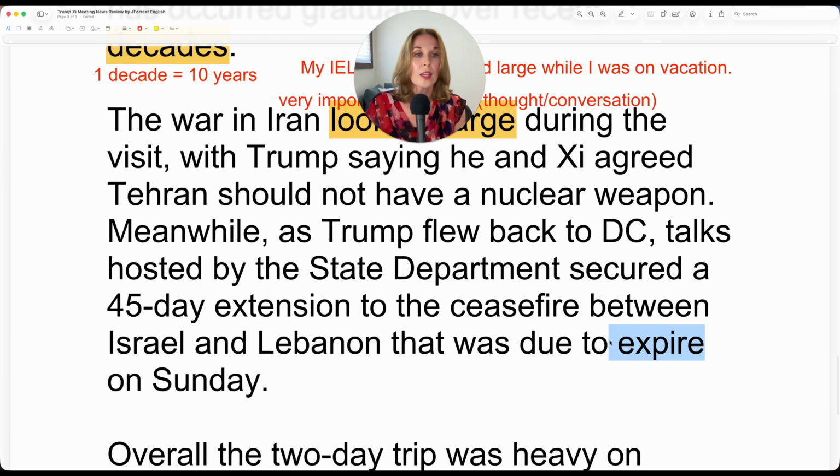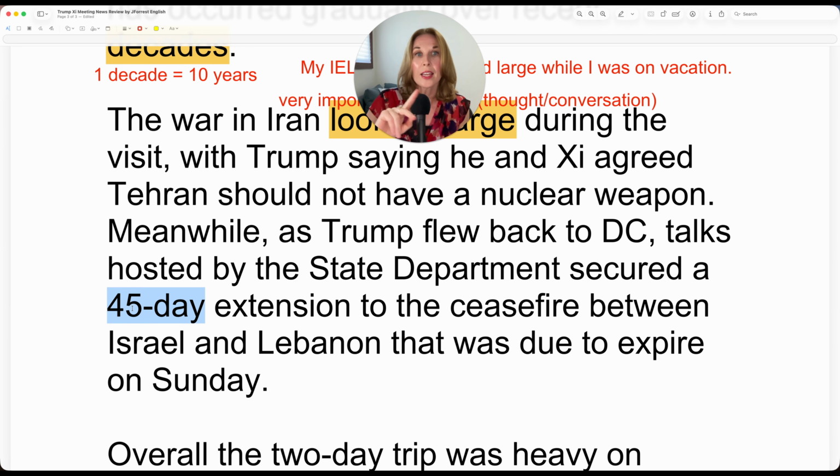So here they're using expire as the verb, not expiration, which was the noun form. But same thing. Before they were talking about a trade truce, now they're talking about a ceasefire. So an agreement where Israel and Lebanon say, we will not fire. Cease means stop. We will not fire. So that's the agreement. But they successfully obtained a 45-day extension. So if it were meant to expire October 1st, 45 days later, November 15th.